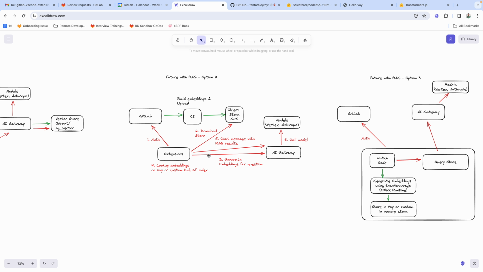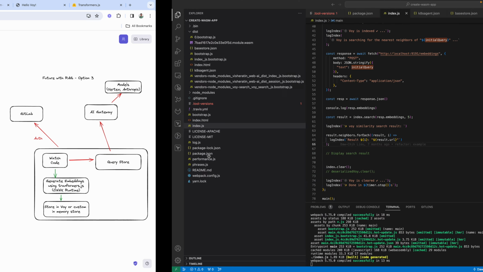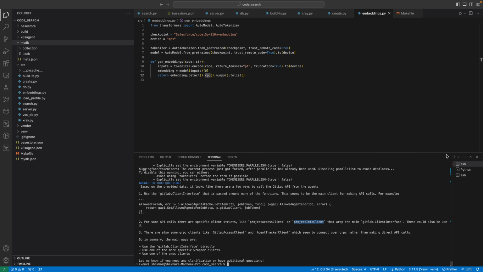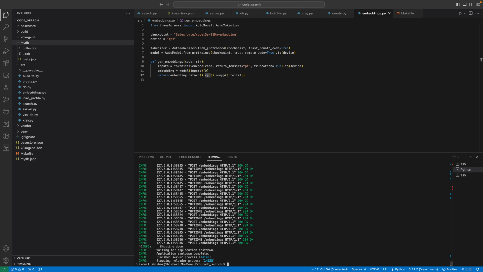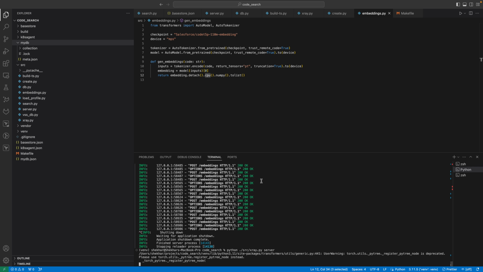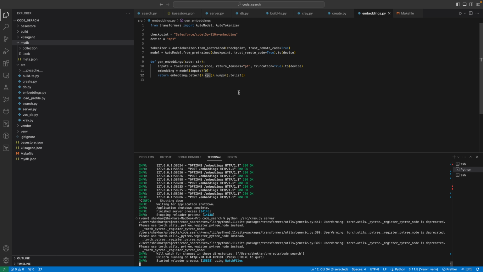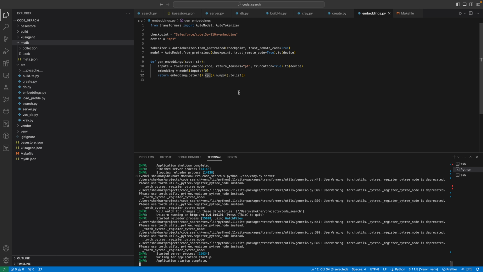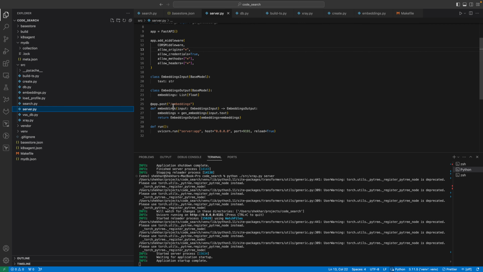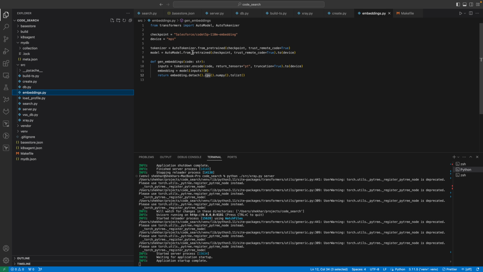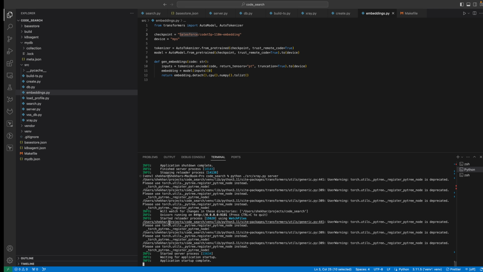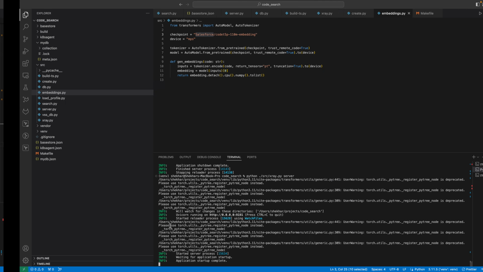Let's look at option 2 as well. In option 2, I've written a way to serve the models and also serve embeddings. We do need to be able to generate embeddings for the question, so that has to hit a server. I've just used FastAPI to create a quick server that generates embeddings, with an embeddings URL using the same model I had previously, the Salesforce CodeT5+ model. So let me show you what this looks like in action.